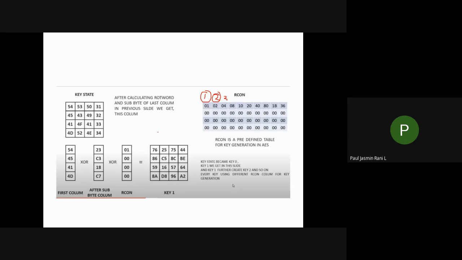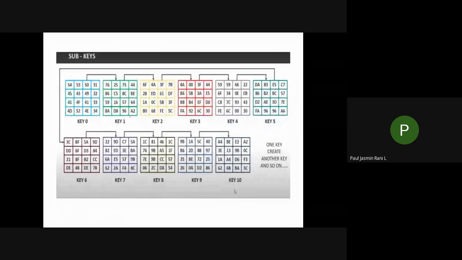So this is the procedure of generating the keys. Finally, we'll be generating keys like this. At last, we generated 10 keys. We already generated your first key, the k naught key. From the k naught key you generate your k1 key. Only from your previous key can you generate your next key, k1.